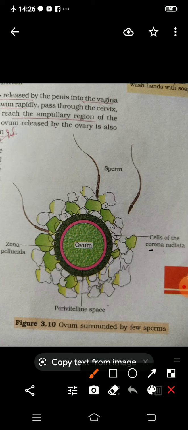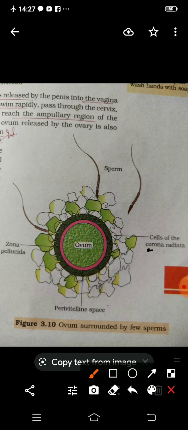So these two membranes induce the meiotic division of the secondary oocyte, and the second meiotic division is also unequal. It results in the formation of the second polar body and a haploid ovum. The haploid nucleus of the sperm and the ovum now fuse together and form the zygote. So this is the whole process of fertilization, where the ovum is fertilized by the sperm.